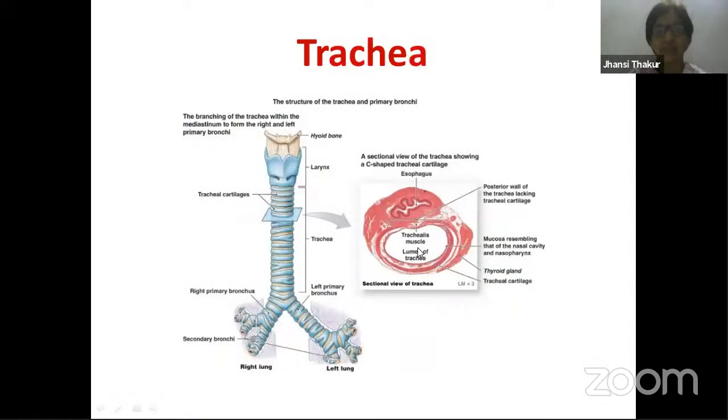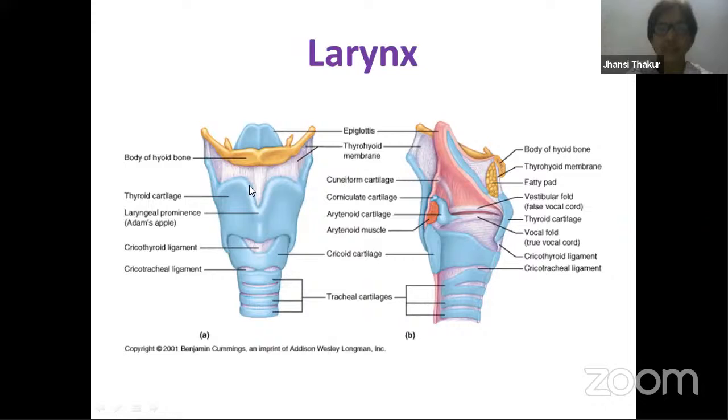As for the trachea, I already told you about it. Larynx is made up of 9 cartilages, and all these cartilages are nothing but this weak cartilage, hyaline cartilage. Now, you're all familiar with one type of cartilage, the epiglottis, right? A flap-like structure which prevents food from entering the trachea. Then you have thyroid cartilage, cuneiform cartilage, corniculate cartilage, arytenoid cartilage, right? Cricoid cartilage. These are the different cartilages of the larynx.